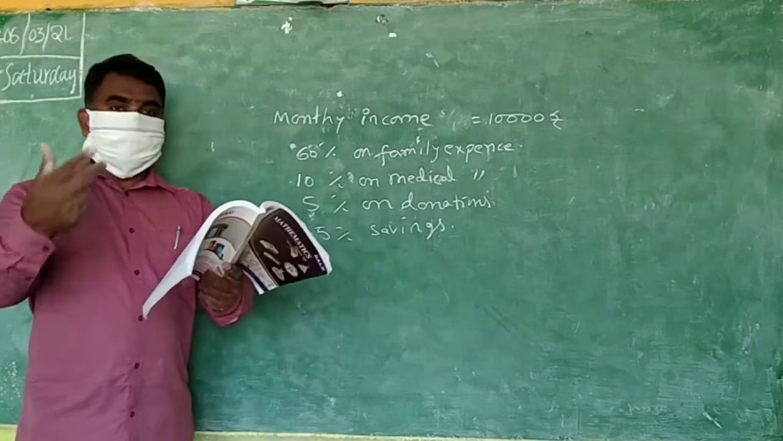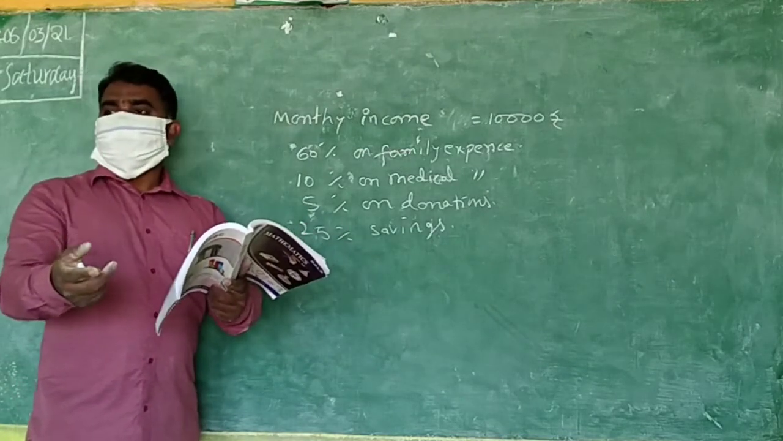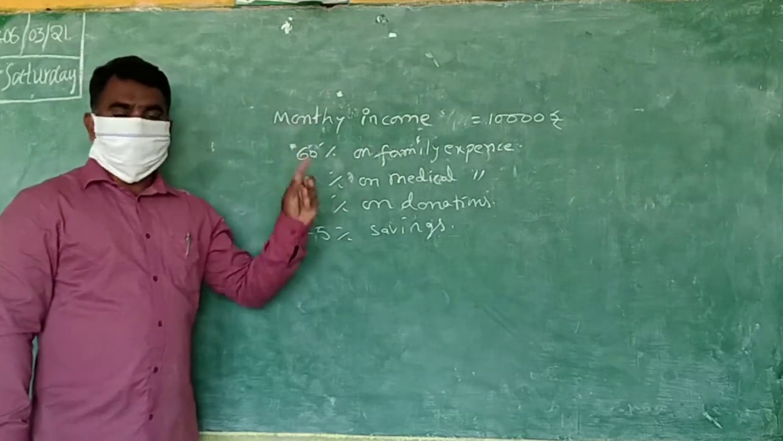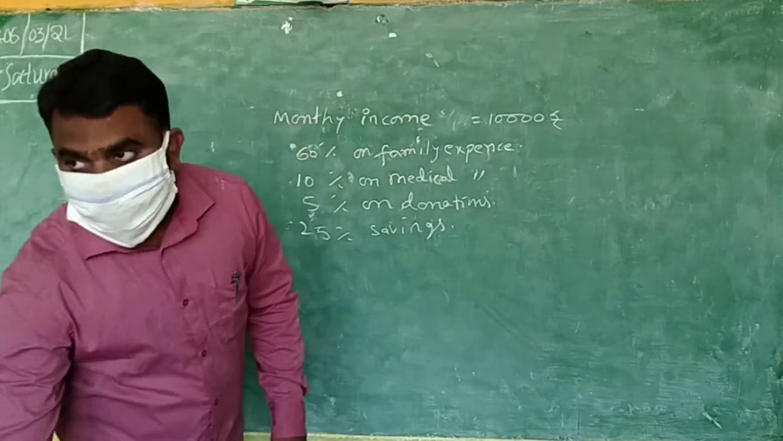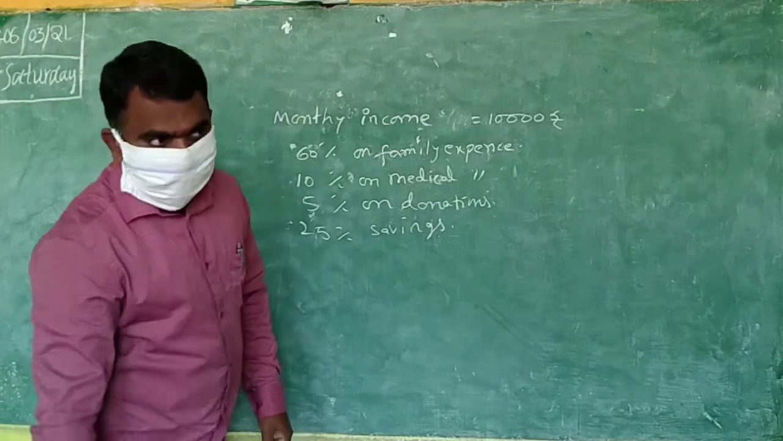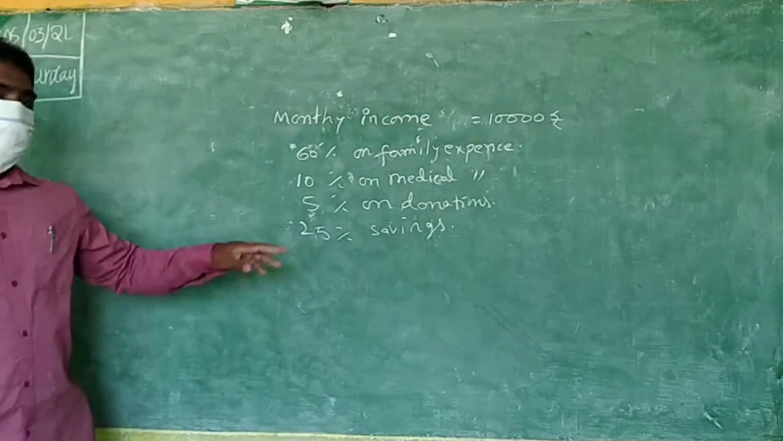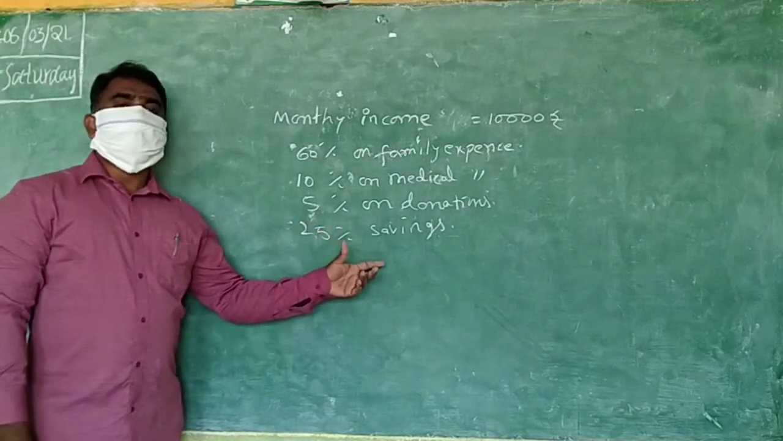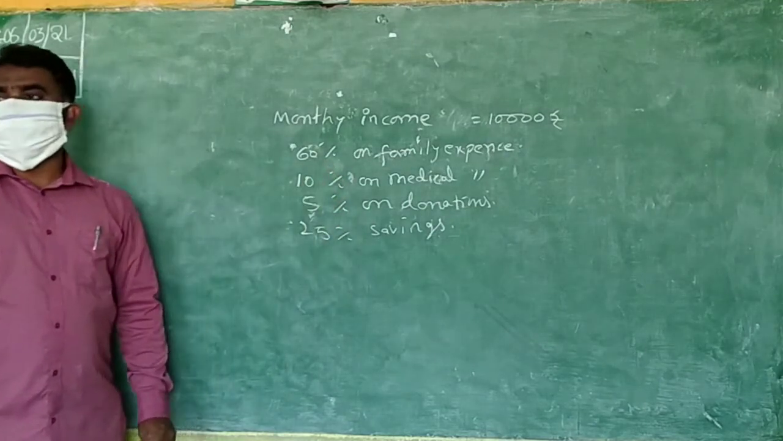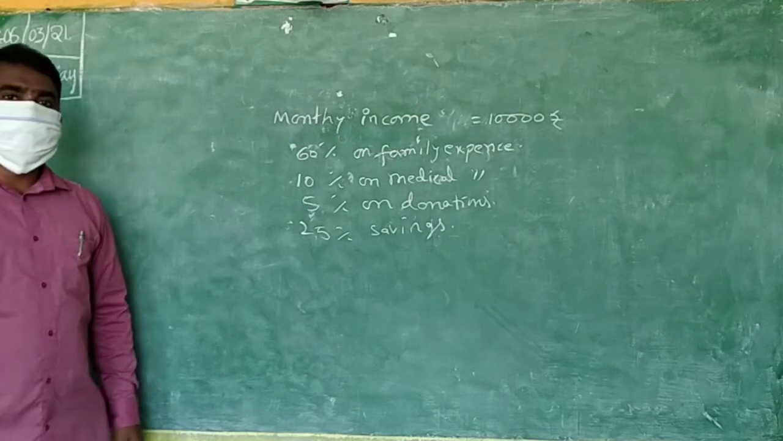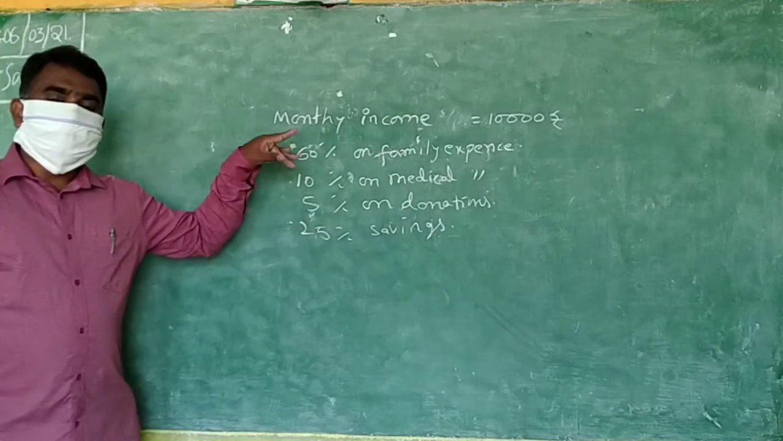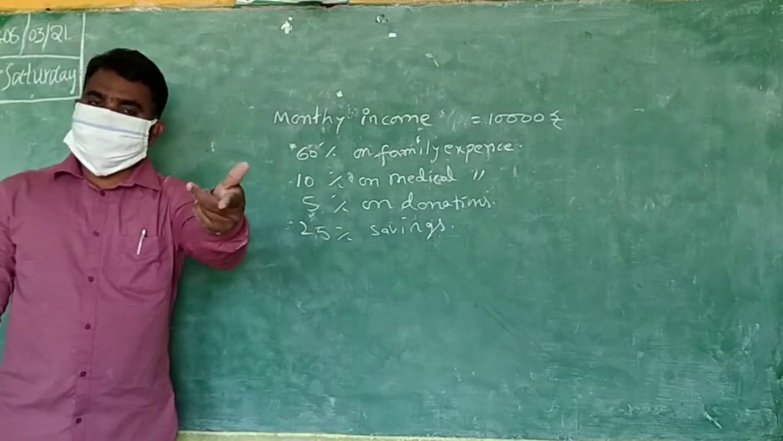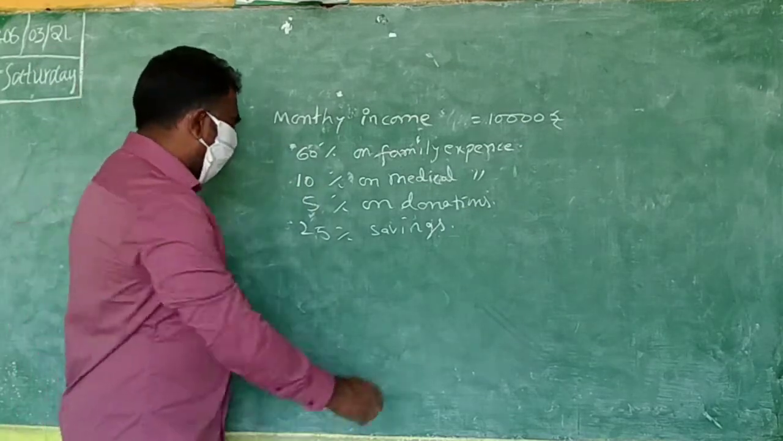Now the question is what? How much money? Your percentage is given, no. How much money is used for family? How much money is used for medical? How much money is used for donations? How much money is used for savings? Like that he is asking the question first. Then how do you find it? Here what is given? Percentage is given. He is saying to find the number. Yes or no? That's what I am going to find.